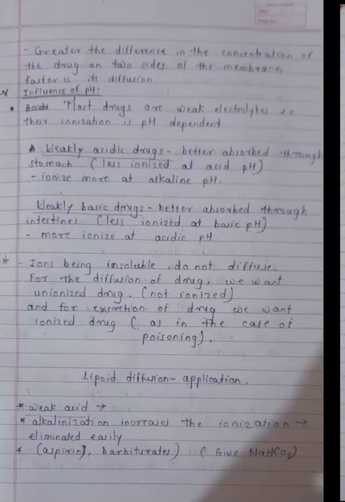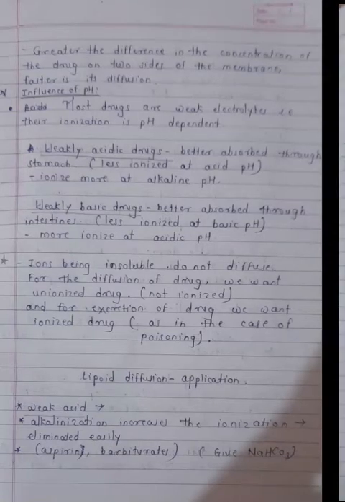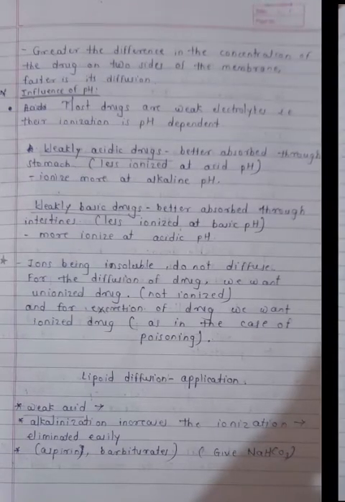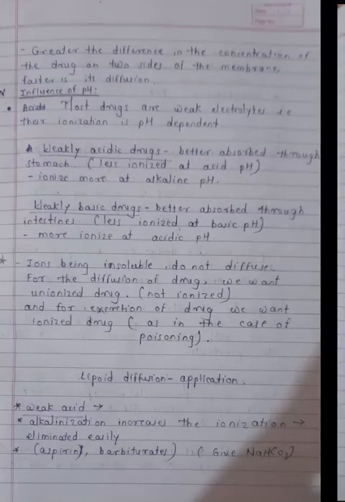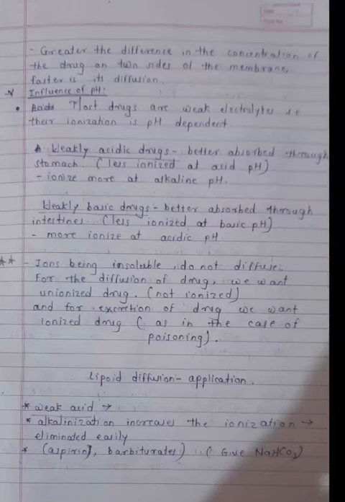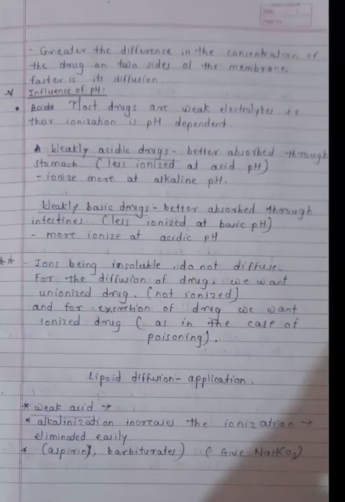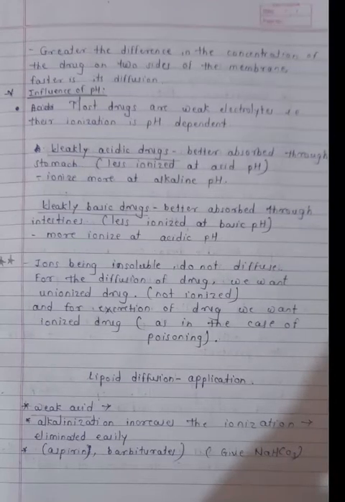Now we will discuss weakly acidic drugs. Weakly acidic drugs are better absorbed through the stomach, because in the stomach there is an acidic environment. So acidic drugs will be absorbed better in the acidic environment. In a basic environment, they will ionize, and these ions will not be absorbed and will not cross the biological membrane. They will ionize less in the acidic pH, and ionize more at the alkaline or basic pH.